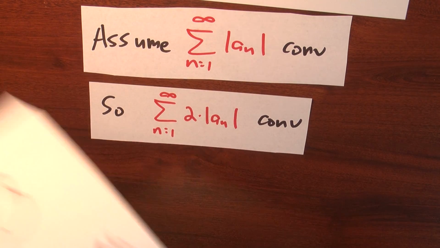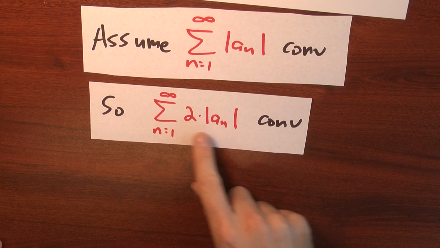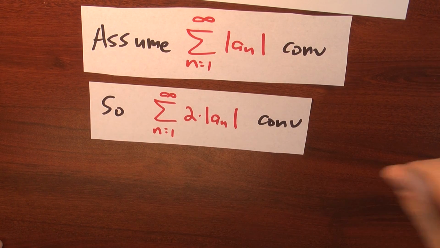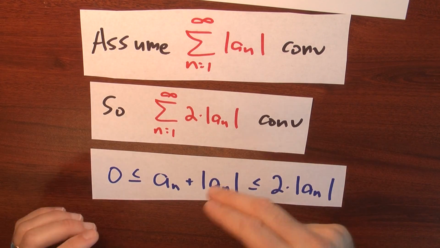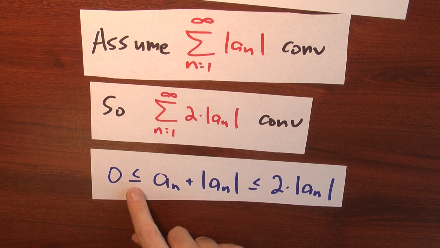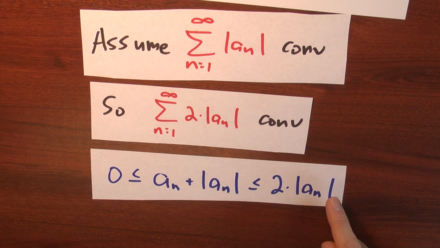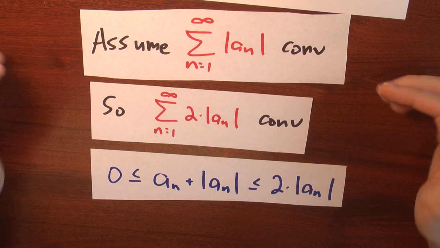Well, the first thing I can note is that if this series converges, then the sum of twice those terms also converges. Why is that important? Well, here is the key fact. This is sort of a trick, if you like. What it's saying is that 0 is less than or equal to a sub n plus the absolute value of a sub n, which is less than or equal to twice the absolute value of a sub n. Why is this even true?